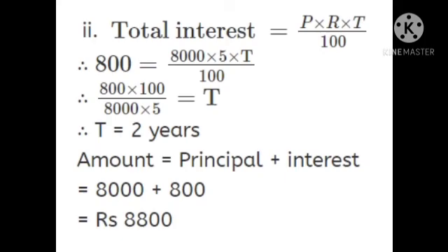Now we will find amount by using the formula amount is equal to principal plus interest. Therefore, we write amount A is equal to principal plus interest. Therefore, principal 8,000 plus interest 800 is equal to rupees 8,800. So, in this example 2, we get time T is equal to 2 years and amount A is equal to rupees 8,800.